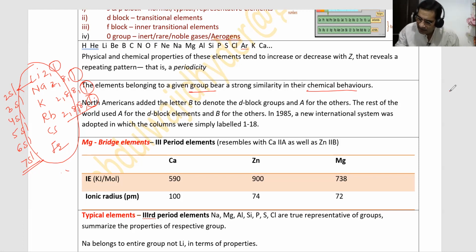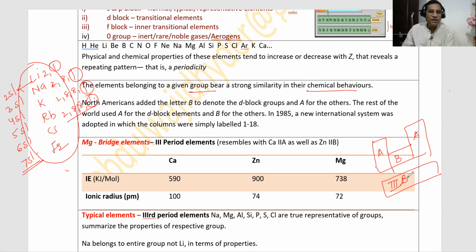And as I stated yesterday, this point is very, very important, because in different books you will get this differently. This is A group, this is also A group, and this group of elements is called B group, and these lanthanides are there in third B. There is no question of A or B or any group. This entire F block is placed inside the third B. Just remember, third B group is the biggest group.